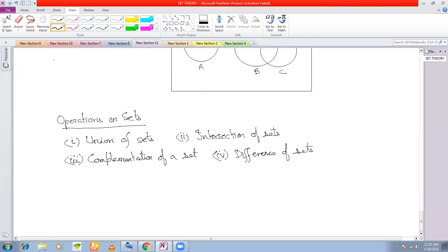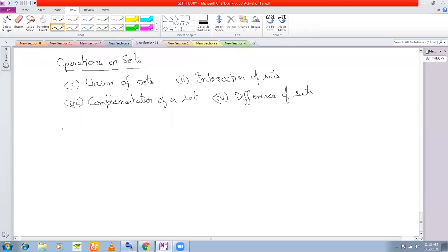Okay. The first operation that we discuss is union. You're already aware of how union works. This time we are more concerned with the mathematical definition of union.